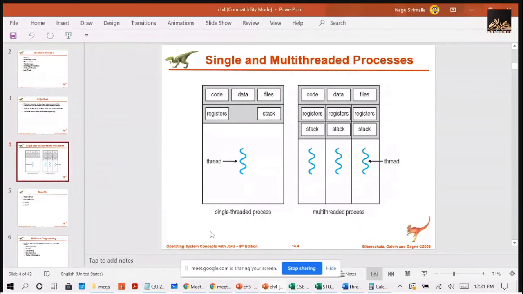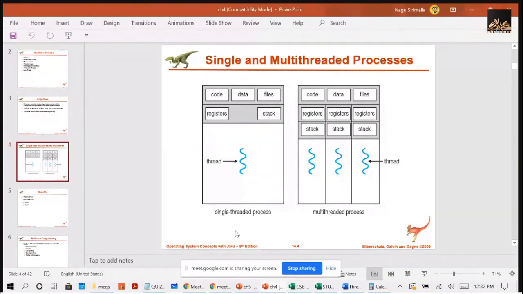And if you take a single process, that is a traditional process, you can call it a heavyweight process. It has a single thread of control. That means your entire process will be taken as a single thread.